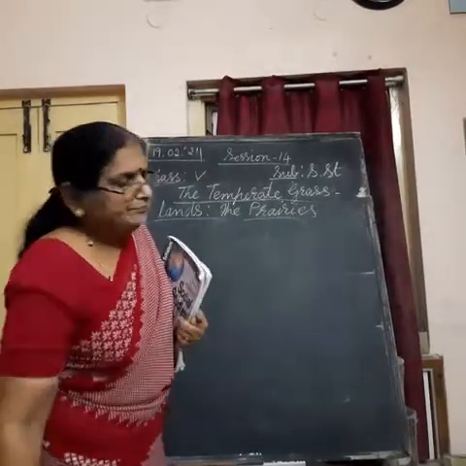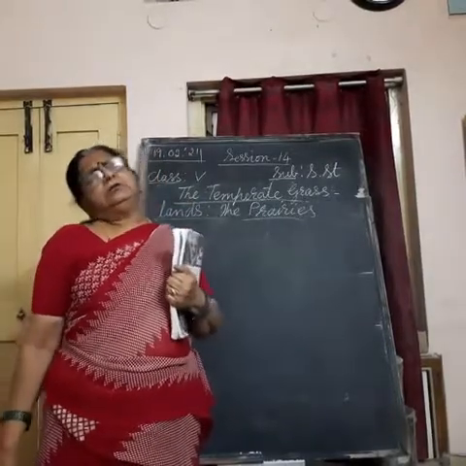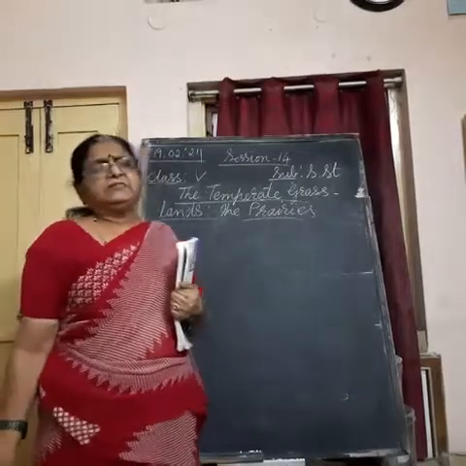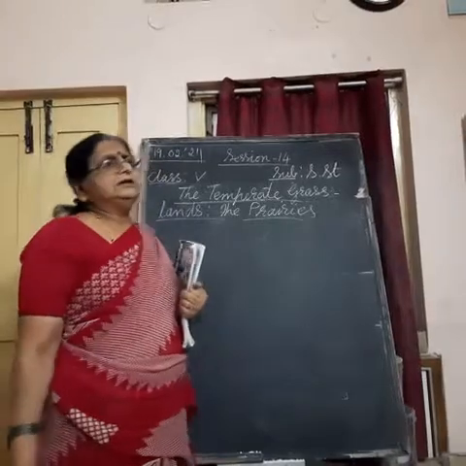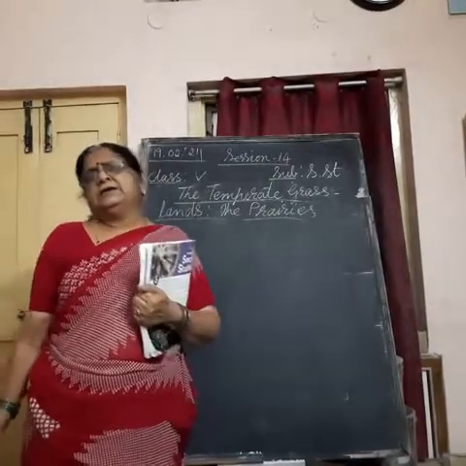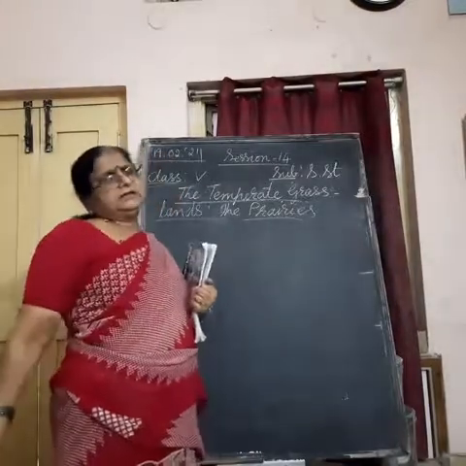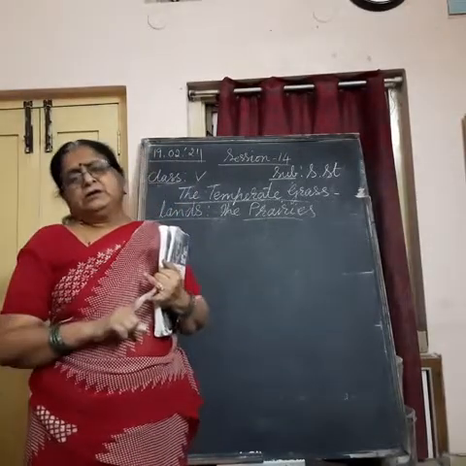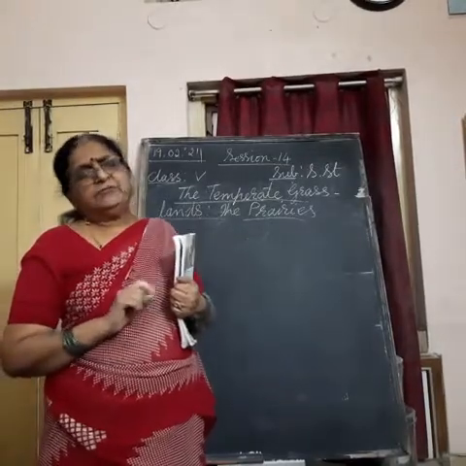Why? Because long ago there were no human beings in this land. First came the French and occupied this place. So they called it prairies, because prairies means grassland. Slowly other Europeans also came and settled in this area. So what are we going to study about this land today? Location, climate, crops, and life of the people.